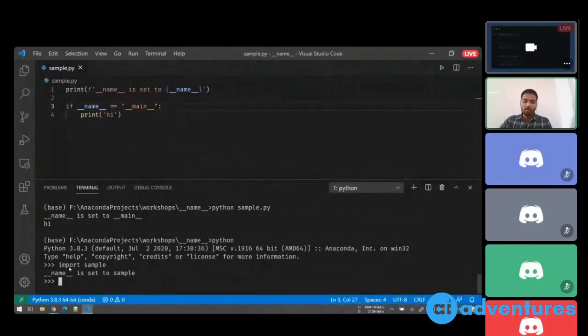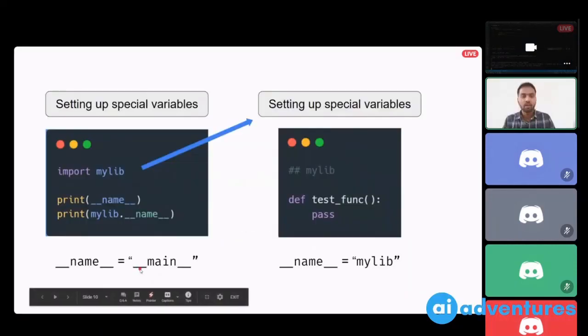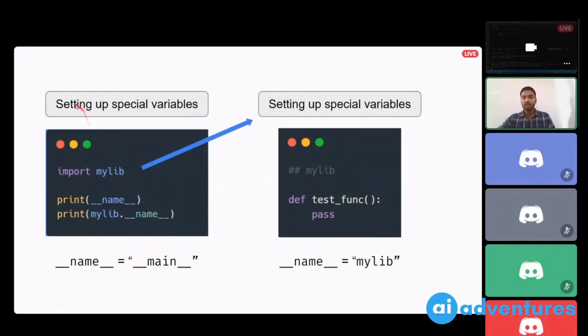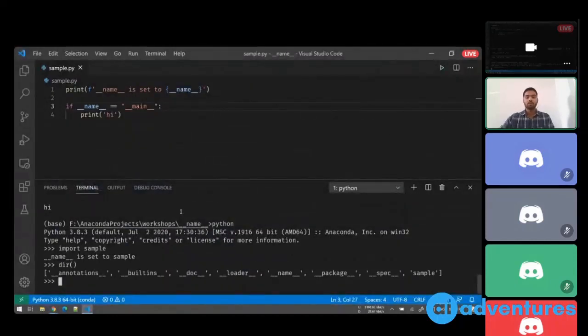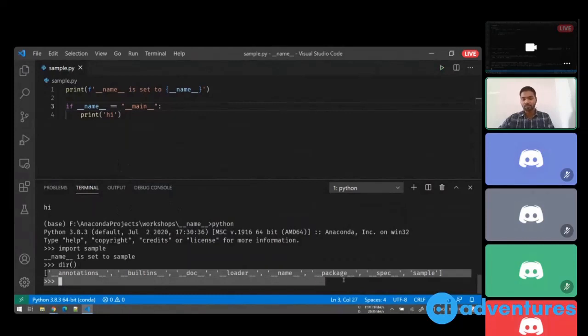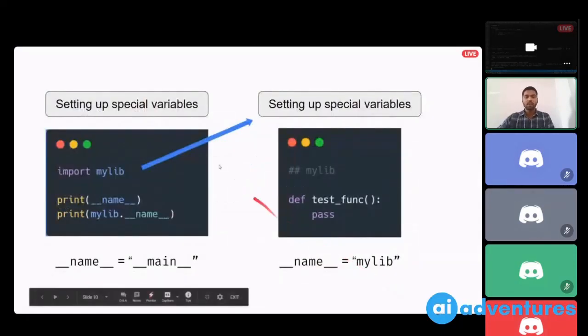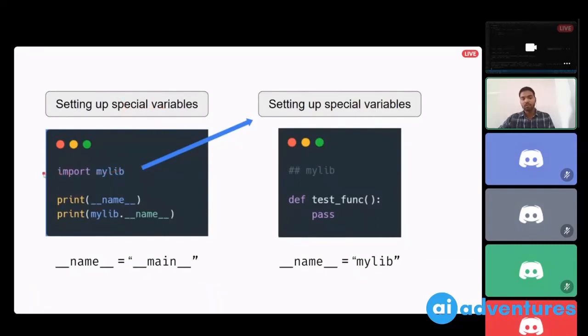Now when you import any file, the name variable will be set to the name of the module, or the name of the script without .py. So this is how it works internally. As soon as you start the Python interpreter, or even before executing any piece of code, it will start by setting up some special variables. Your special variables will be all those values that we have seen here with dir. So these are some special variables which are being set. Sample will not be set. Okay, now once these special variables are set, your flow control or your execution will start from here.